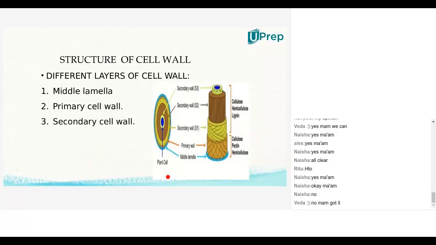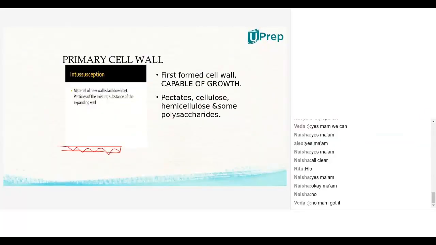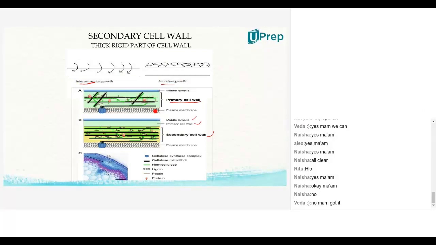Now come to the chemical composition. As shown in the last slide, in the middle lamella, pectin will be there in the form of calcium and magnesium pectates. Remember? Then in the primary cell wall and secondary cell wall, in both we'll have cellulose, hemicellulose and protein molecules, which make them soft and elastic.